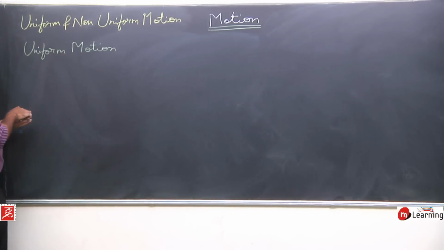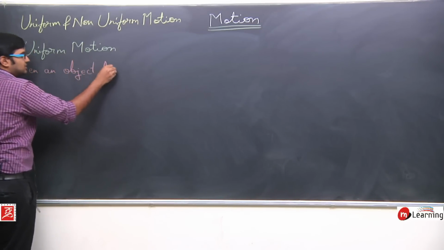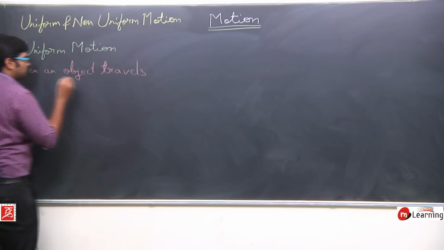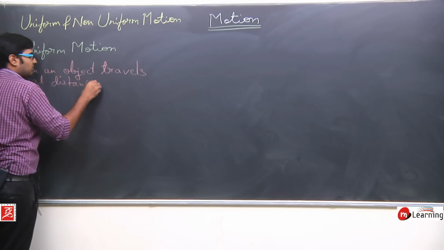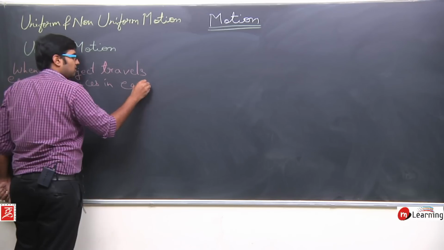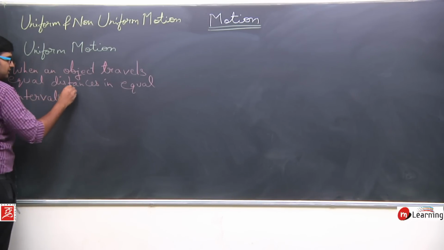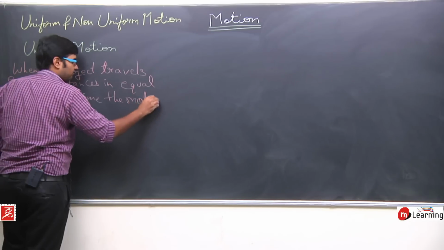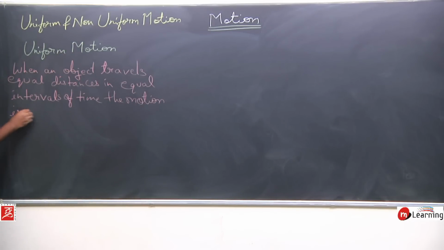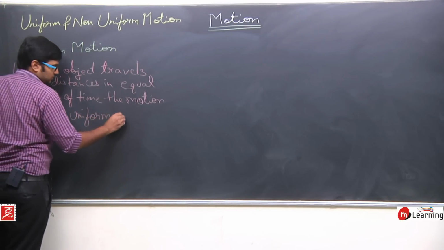Uniform motion states that when an object travels equal distances in equal intervals of time, the motion is called uniform motion.